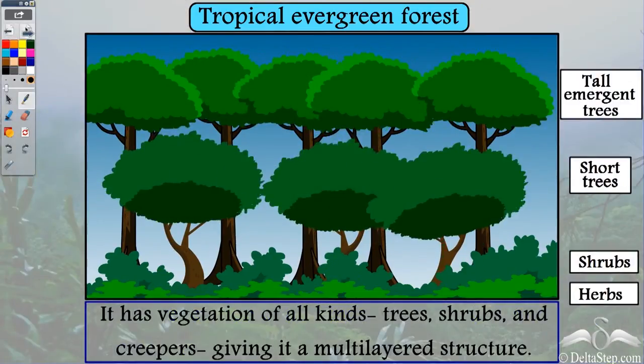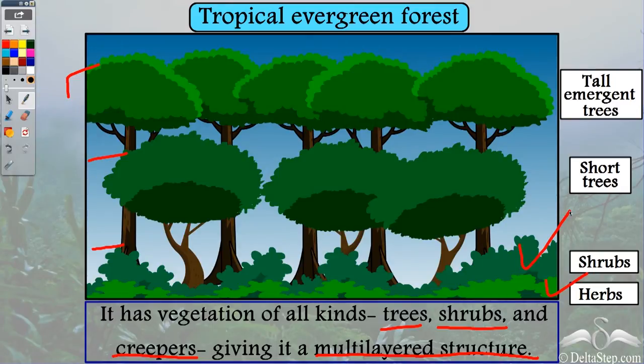Now it has vegetation of all kinds. So when we talk about evergreen forest, it has vegetation of all kinds. So you will see trees, you will see shrubs, and you will also see creepers, giving it a multi-layered structure. So what do we see? We have herbs which are at the floor of the forest. So herbs cover the floor of the forest, and just